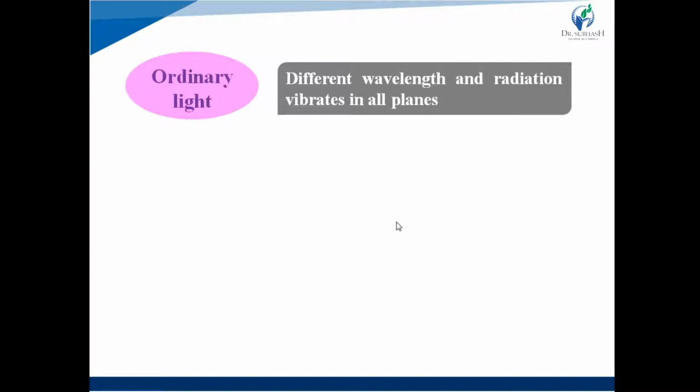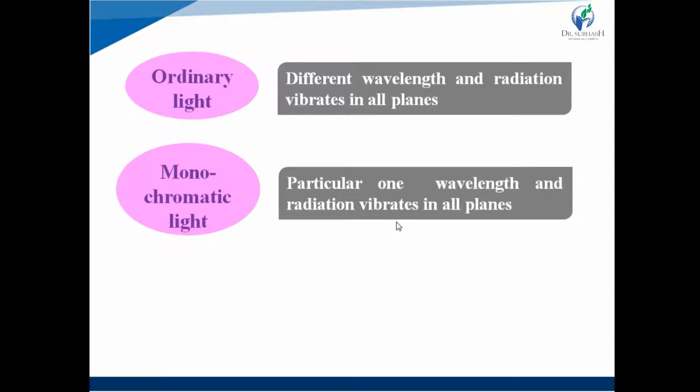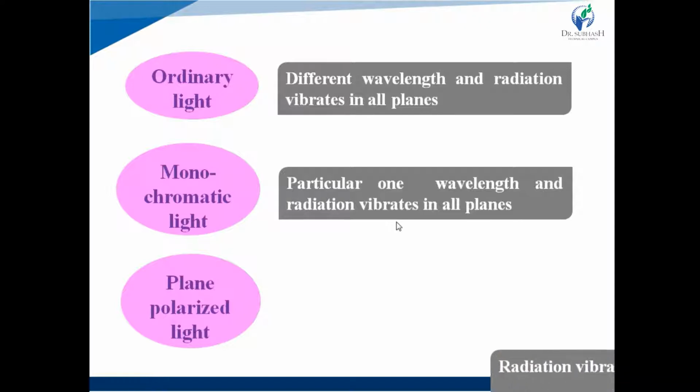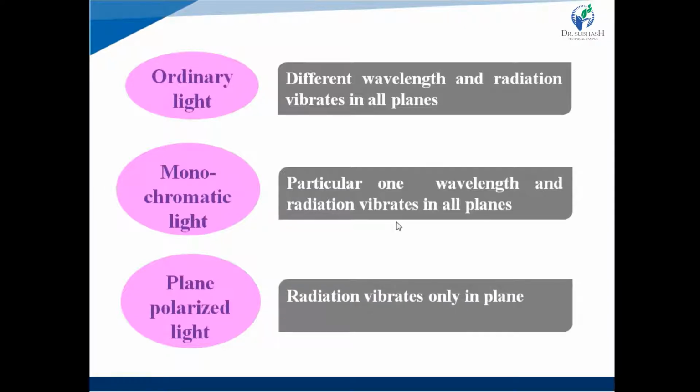This ordinary light can be converted into monochromatic light by using a monochromator. Now, what is monochromatic light? Monochromatic light consists of a beam of one particular wavelength, and again the radiation of the monochromatic light vibrates in all planes, but this type of light has a beam of the same wavelength. Next, monochromatic light can be converted into plane polarized light by using a polarizer or polarizing filter.